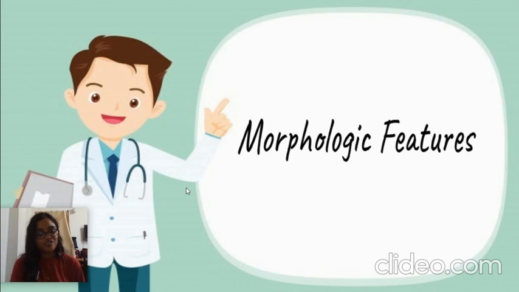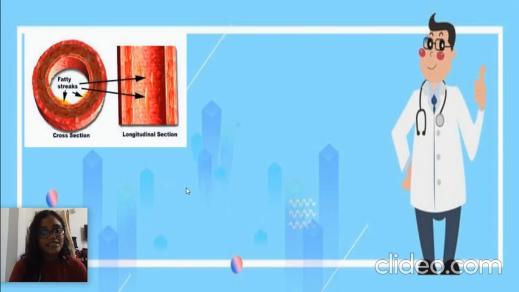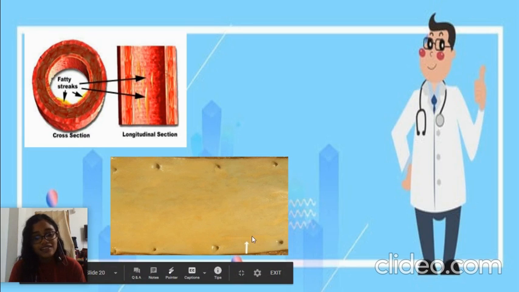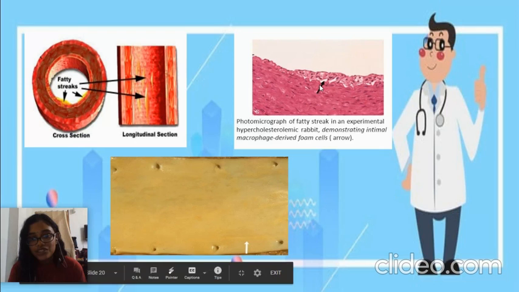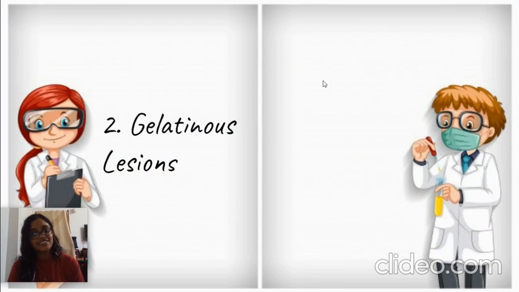For that, let's see the morphological features. Firstly, we'll discuss fatty streaks. Fatty streaks are lesions found in many major arteries such as the aorta and are usually present in the first year of life. However, they disappear with progressing age. Grossly, as you can see here, they're slightly elevated and like beaded streaks. Microscopically, it is denoted with this black arrow, and it consists of foam cells and smooth muscle cells containing lipids.